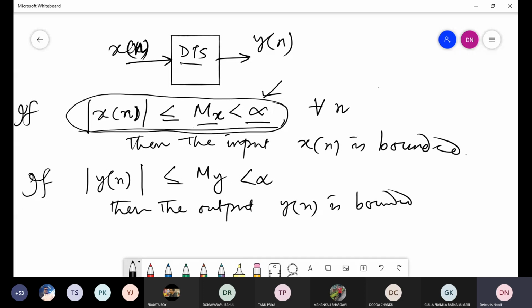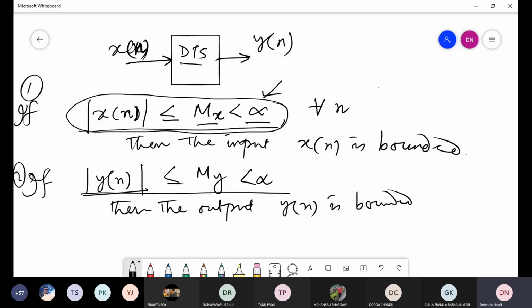And y[n] will be bounded if this condition is satisfied. Suppose you are giving an input which is satisfying this condition, |x[n]| less than Mx, and this input is generating some output y[n] which is satisfying the second condition. This is the first condition and this is the second condition. Then I will say that this discrete time system is a stable system. So this is the condition of stability.